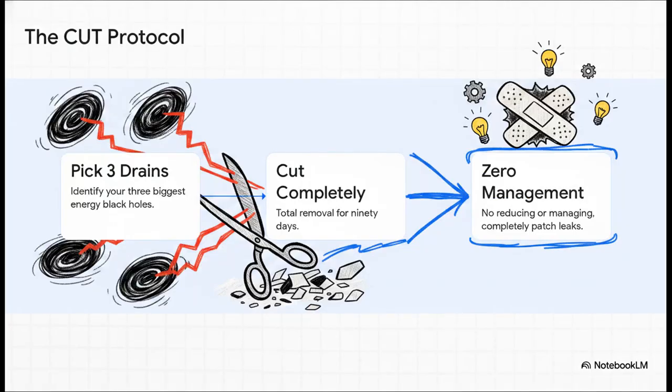Once you have that audit done, we initiate the cut protocol. And let me tell you, this is rigid and completely non-negotiable. You're going to look at your list, identify your 3 biggest energy black holes, and cut them. Completely. There's no, oh, I'll just reduce my screen time a little bit, or I'll try to manage it. Nope. Zero management. Total removal for 90 days. By decisively cutting these 3 drains, you instantly patch the massive leaks in your system, freeing up that vital processing power you desperately need to actually grow.